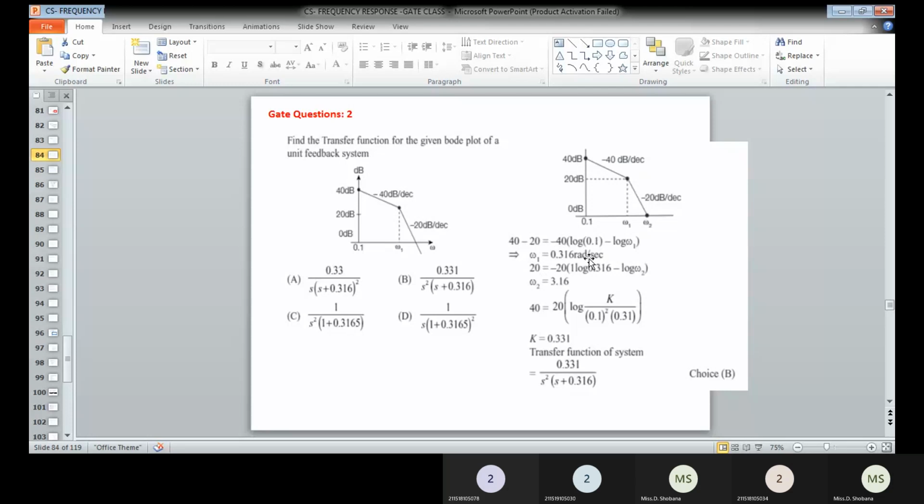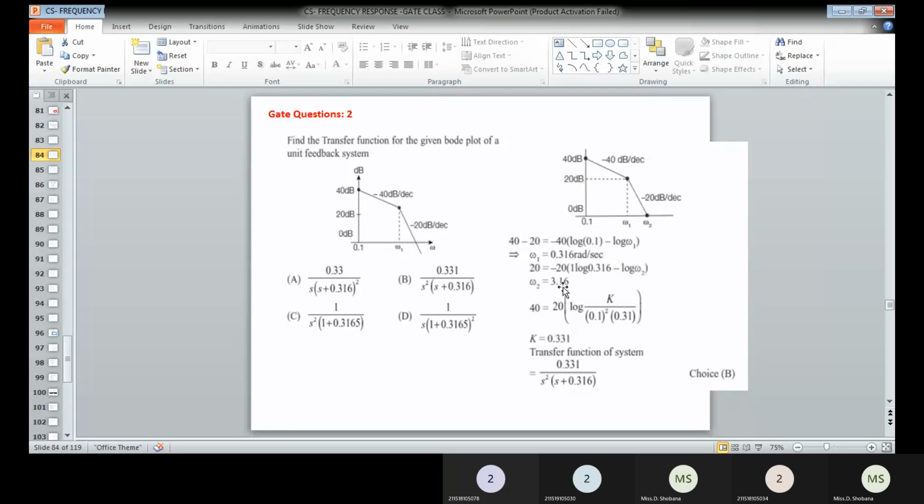Once you have that, you can take the next change in slope. The next change in slope is from 20 to 0. 20 minus 0 dB is nothing but 20, that can be written as minus 20 into log of the value. Omega 1 is 0.316. Omega 2 we don't know.